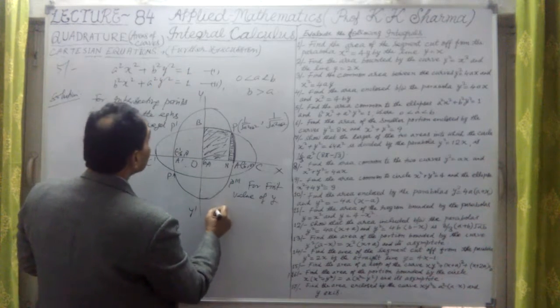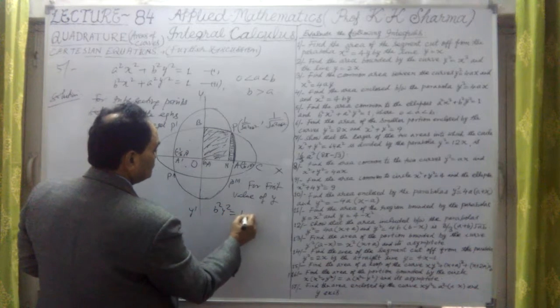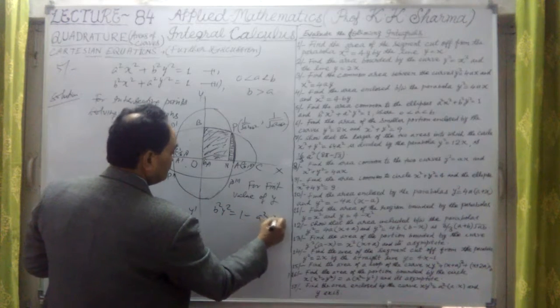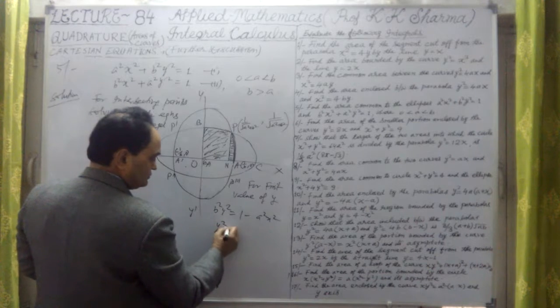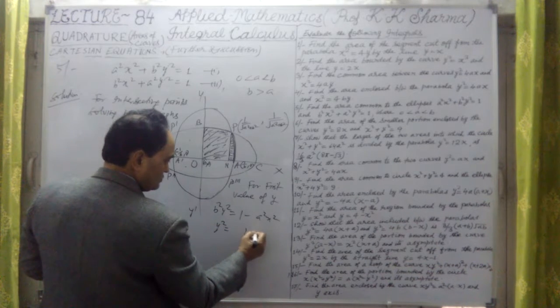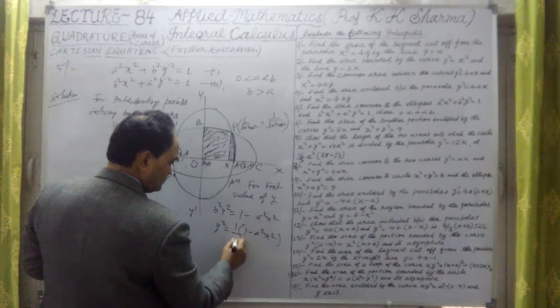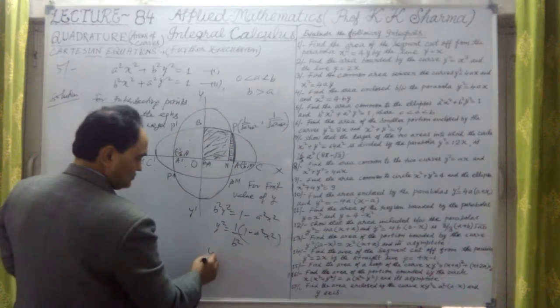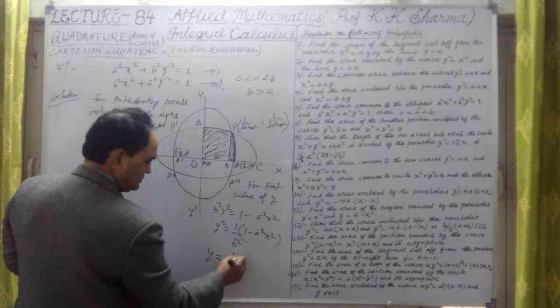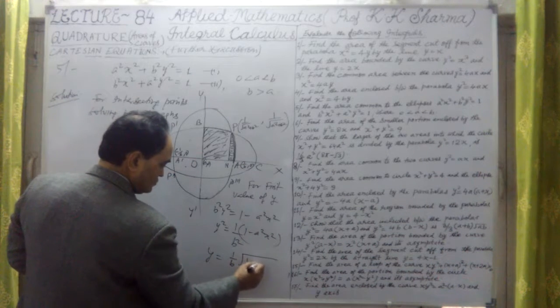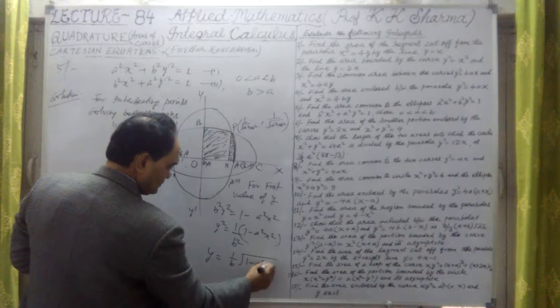So b square y square is equal to 1 minus a square x square, or y square is equal to 1 minus a square x square upon b square, or y is equal to 1 upon b under root 1 minus a square x square.